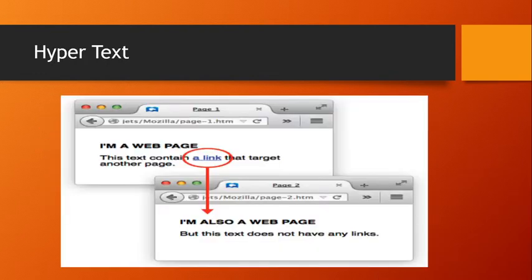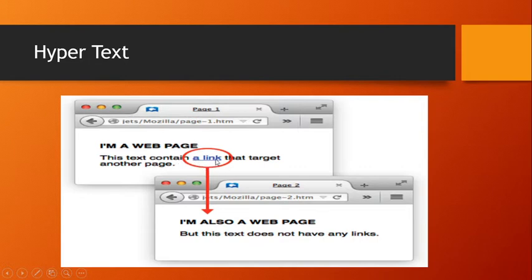The next one is hypertext. Before getting into hypertext, let us recall about hyperlinks that we have learned in 11th standard. Hyperlinks are links between two web pages. In a website, there can be many web pages. So to link two web pages, we use hyperlinks. And these hyperlinks are generally blue in color and they are underlined. When you move the mouse pointer over the link, it changes into a hand symbol. And when you single click the mouse, the link takes you to another web page, and we commonly use it. And these are called hyperlinks.